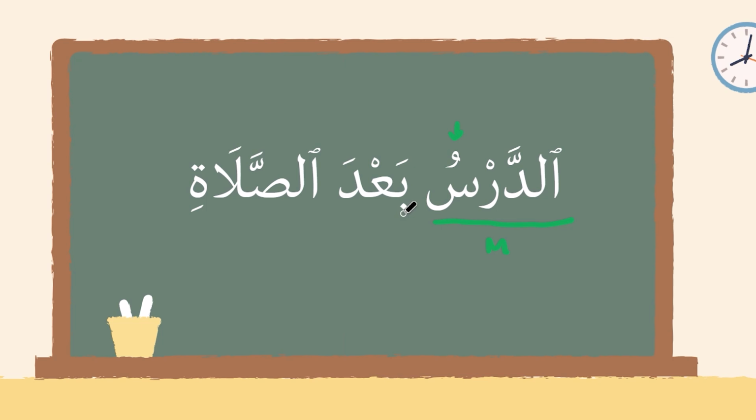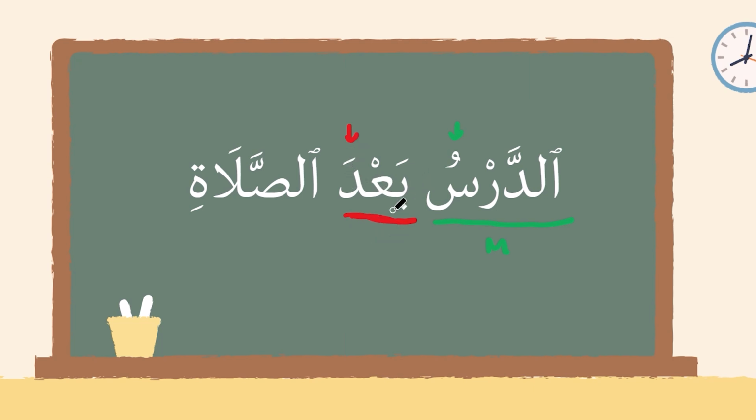And we see that what follows is not a singular ism in the state of rafa, like we've seen in our previous lesson. For example, at-talibu salihun, the student is pious. Singular ism, marfu', follows the mubtada, and it's indefinite. We don't see that after this mubtada. Instead, what we see is a dharf. And we see that what follows is not a singular ism, again, one of the mansubat, so it's going to be in a state of nasb. It doesn't have alif lam at the beginning, no tanween at the end.